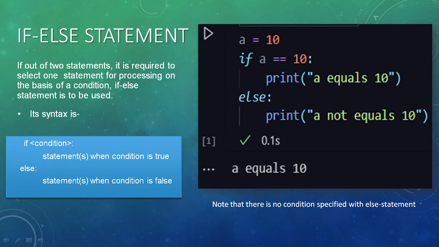Here, one very important thing to keep in mind is that there is no condition specified with the else statement. Why? Because if the condition is not true, then it is understood that it is false, so control will flow to the else part. We do not have to write another condition for the else part.